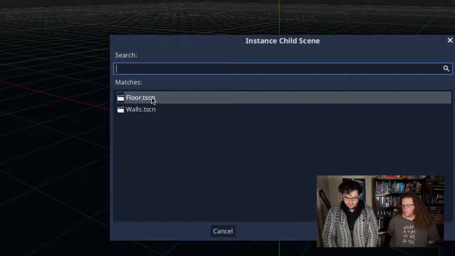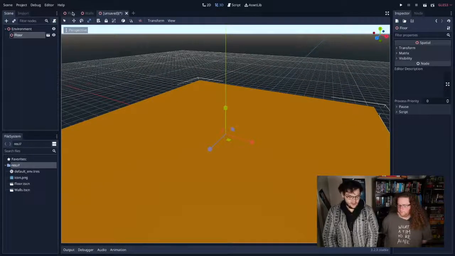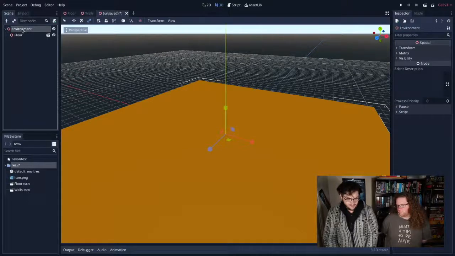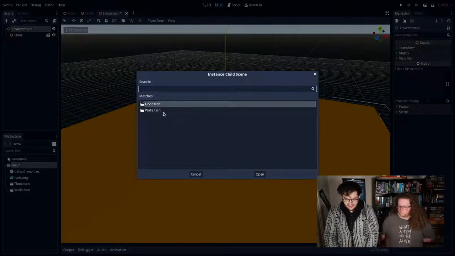So I'm going to add the floor. Bam. And this is linked to that other scene. So if I went and edited this floor, it would take effect in this scene now because it's just bringing an instance of that floor in for me. I'm also going to add the wall. So I'm going to select environment again before I add the wall, just because I want the wall to be a child of the environment, not a child of the floor. I'm going to add a wall.